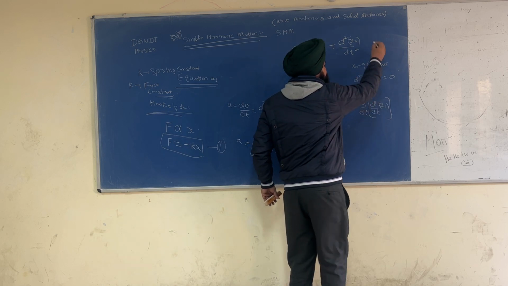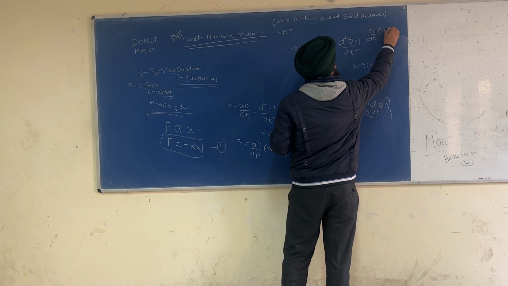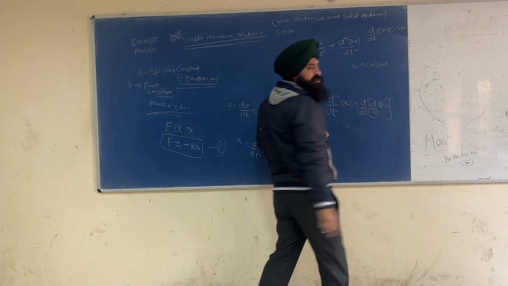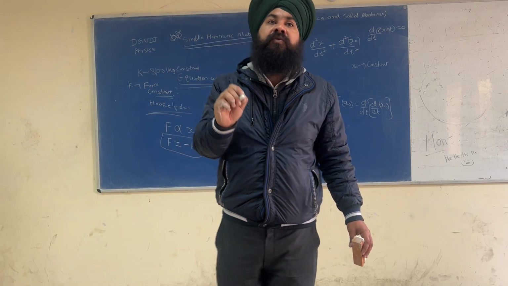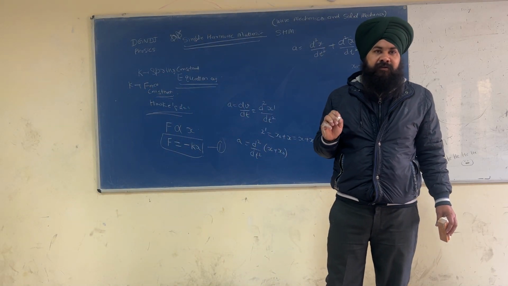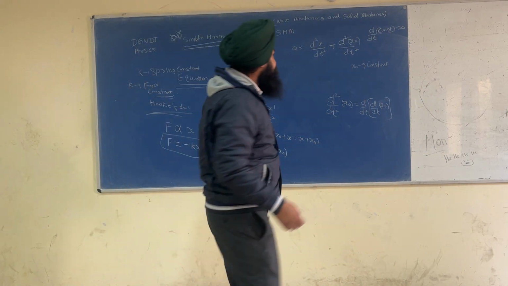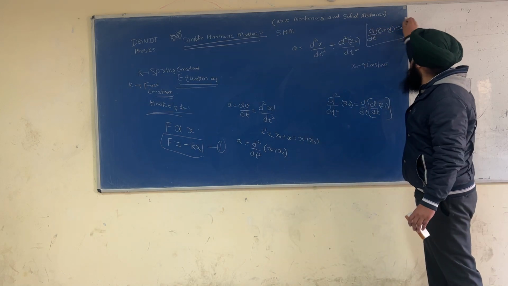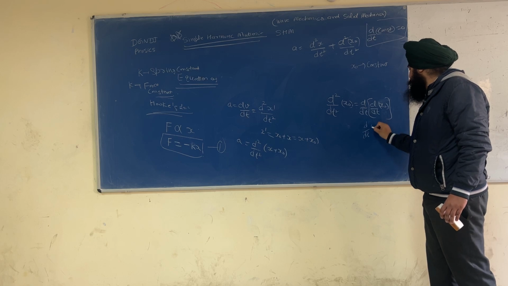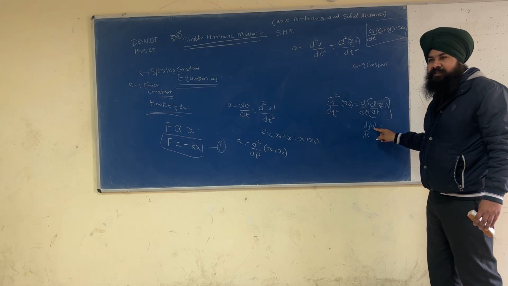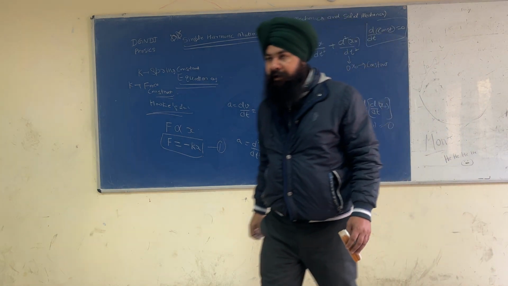The derivative of a constant quantity is always equal to 0, because derivative means change, and a constant quantity never changes with respect to time. So this term will be 0.